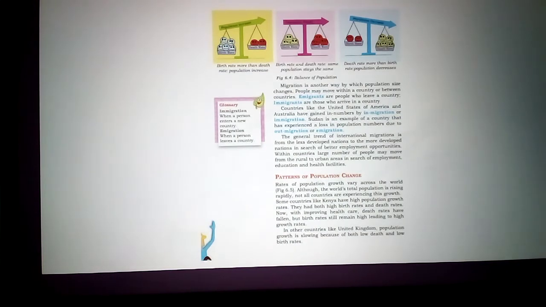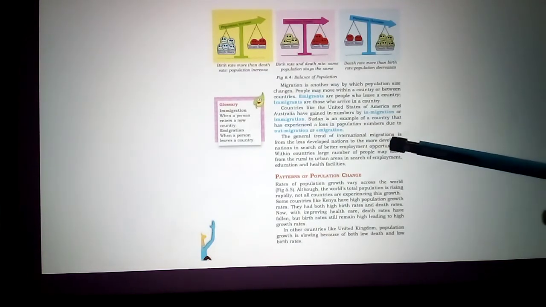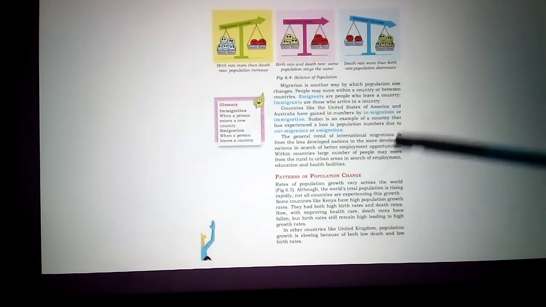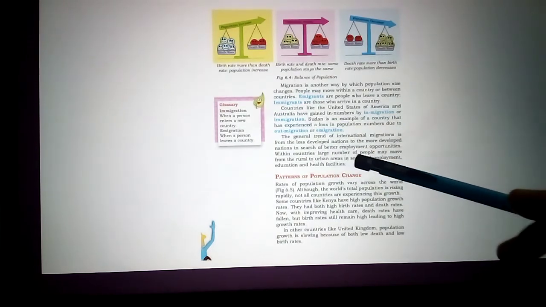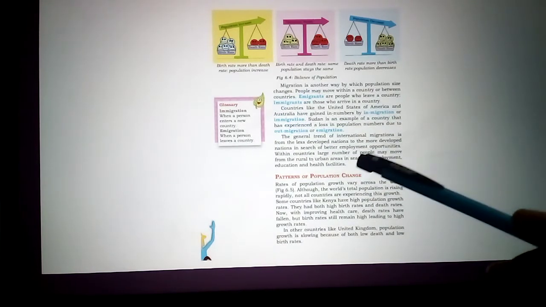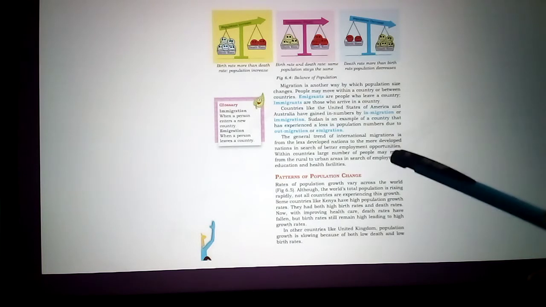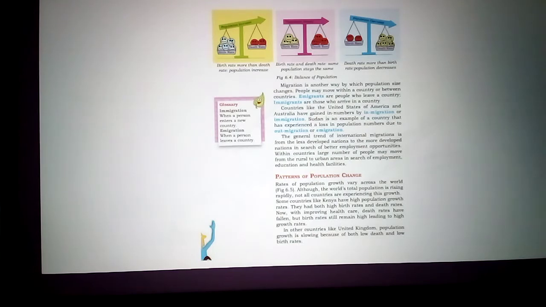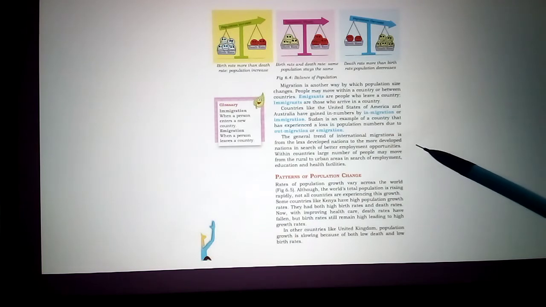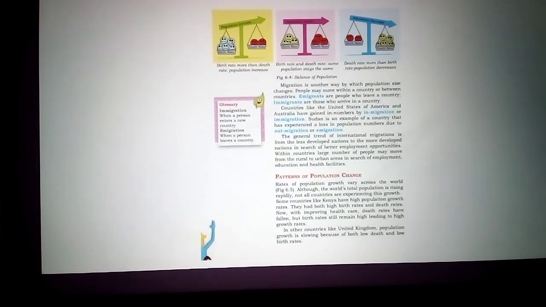So mostly this immigration and emigration is from undeveloped countries to developed countries. See here, developed nations. The people will migrate from the less developed countries to the more developed countries. Here, less developed country Sudan, more developed country USA. Why will they migrate? Employment opportunities. Because of the employment opportunities, they will move from one country to another country.